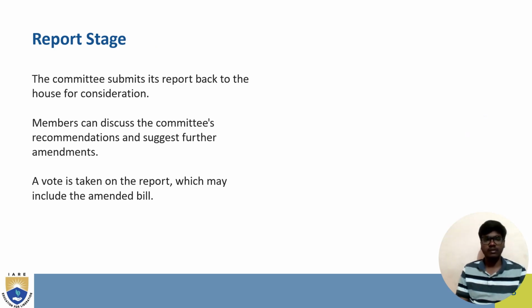Report stage. The committee submits its report back to the House for consideration. Members can discuss the committee's recommendations and suggest further amendments. A vote is taken on the report, which may include the amendment bill. Here, the report stage is where the committee members give the report back to the House for consideration, where the members can discuss the committee's recommendations and suggest further amendments, and a vote is taken on the report, so that we can decide whether to have amendments in the bill or not.